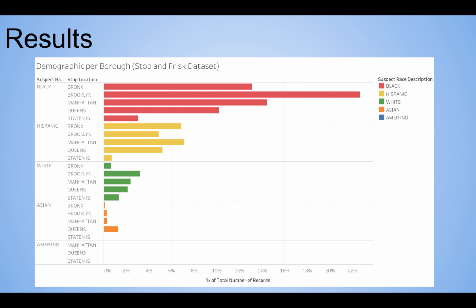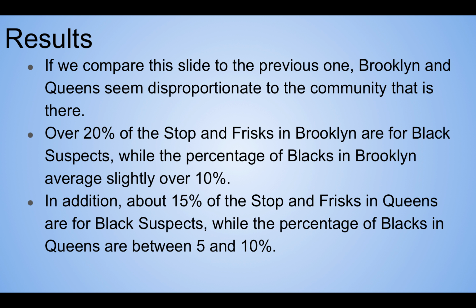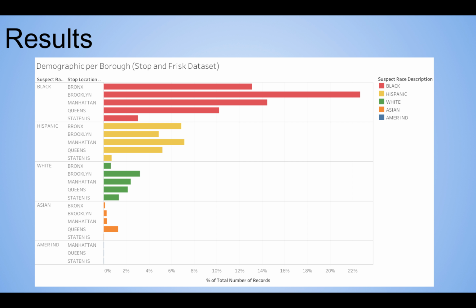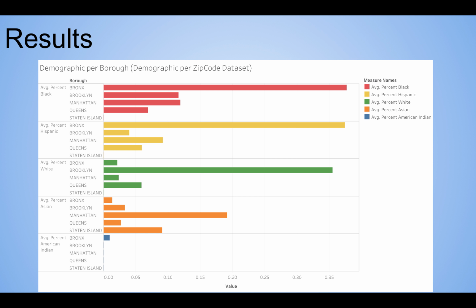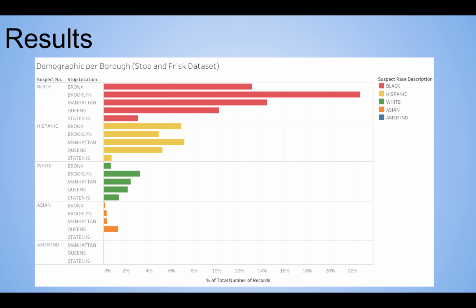So that's over here. Obviously, this data set looks quite different, and you can see that it doesn't even get over 22%. If we compare this slide to the previous slide, Brooklyn and Queens seem disproportionate to the community that is there. Over 20% of the stop and frisk in Brooklyn are black suspects, as you can see here, while the percentage of blacks in Brooklyn averages slightly over 10%, right? If we go back, Brooklyn averages about 10 to 12%. So to see 22% here is quite a huge difference.